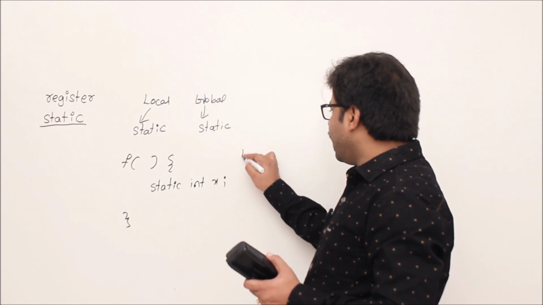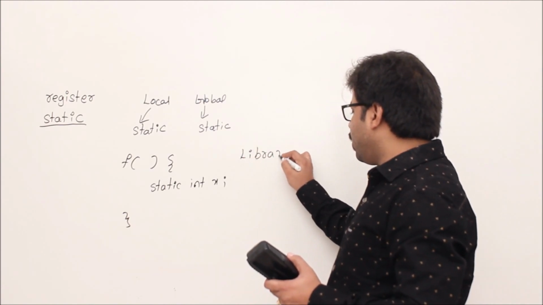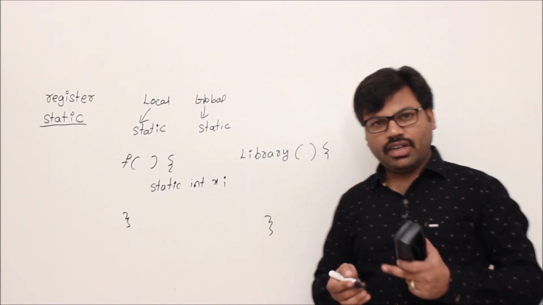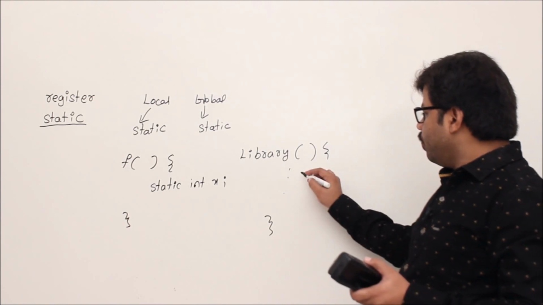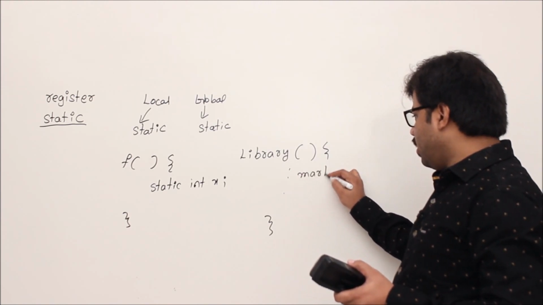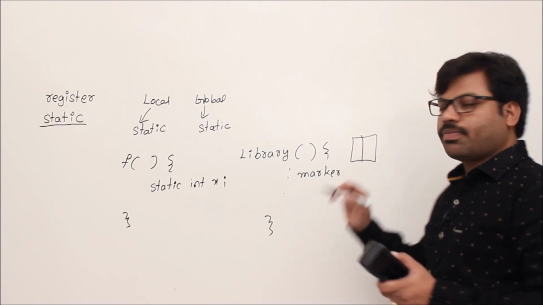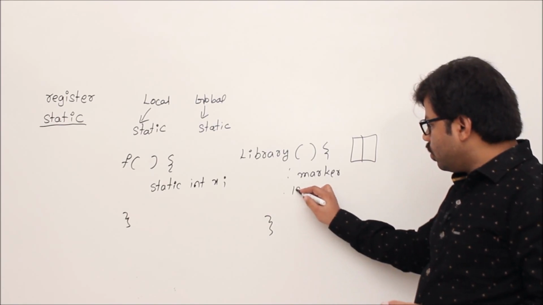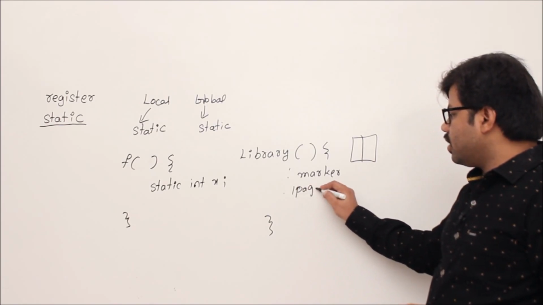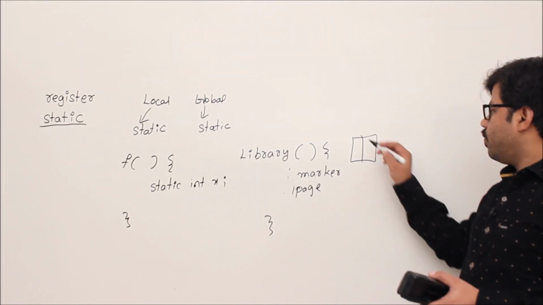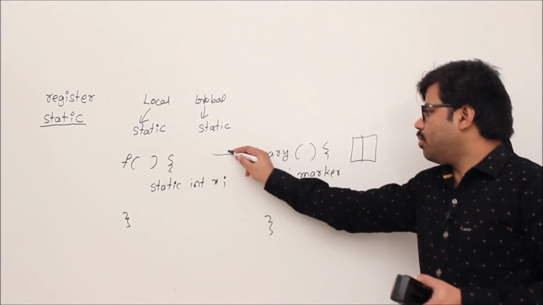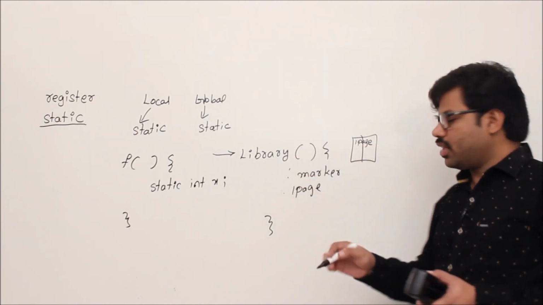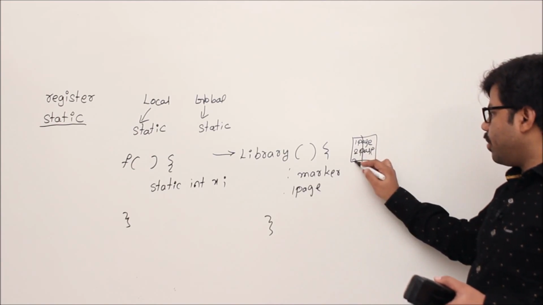For example, come to the real world. Library is a function where you read a book. In this scenario, we need a marker, right? Let's say every day you read because of your availability of time. So you read one page every day. That is what this library method does. When you execute library, you read the first page. The second time you execute this library method, you want to read the second page. Next time, the third page. Understand?